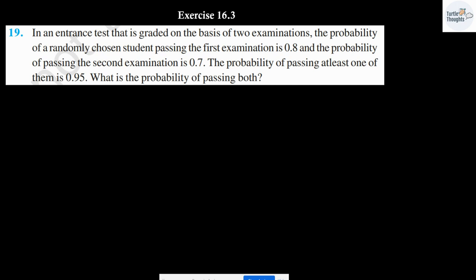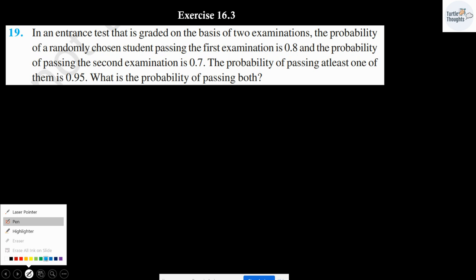In an entrance test that is graded on the basis of two examinations, the probability of a randomly chosen student passing the first examination is 0.8. The probability of passing the second examination is 0.7. The probability of passing at least one of them is 0.95. What is the probability of passing both? Let me consider.